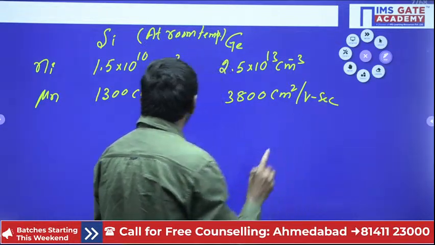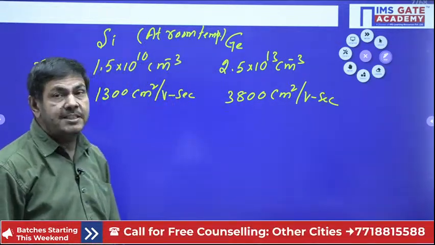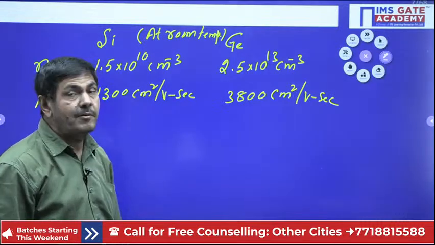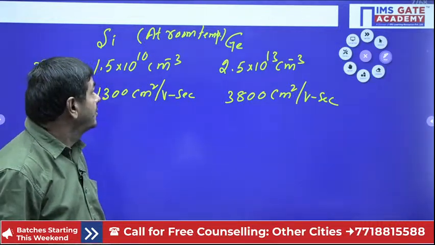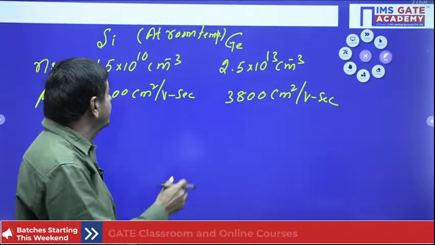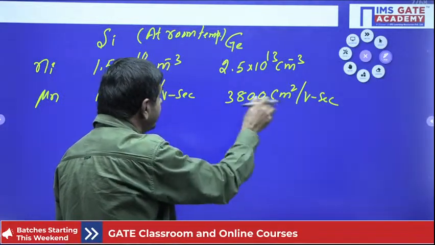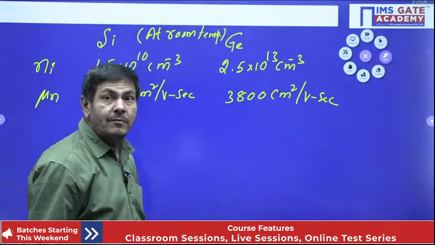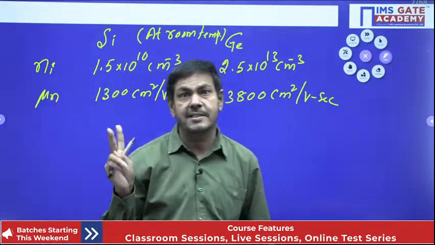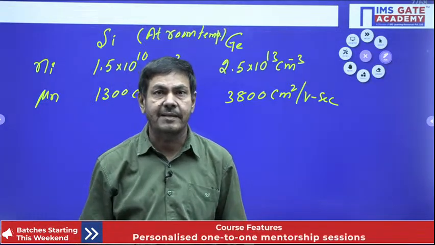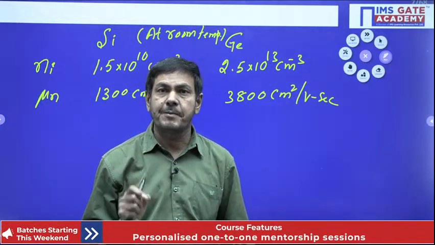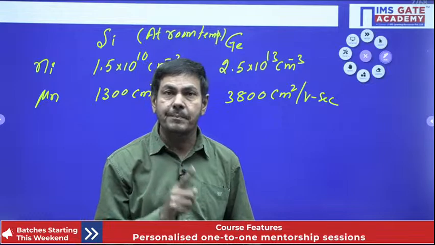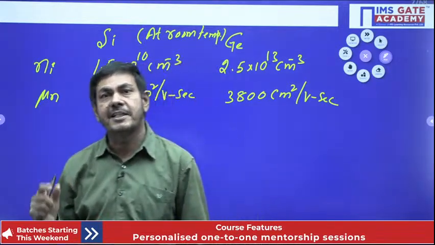That means the mobility of electrons or the Ni value will change based upon the type of material and the temperature. Based upon the temperature, variation of these values is possible. Understand? The Ni value depends upon two factors: one is the temperature, and the second is the type of the material.